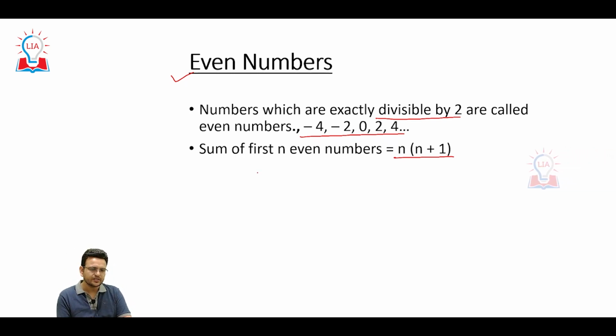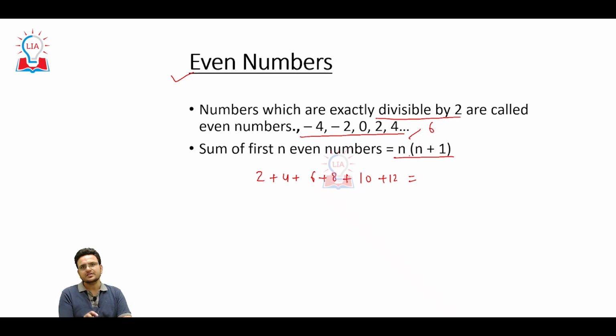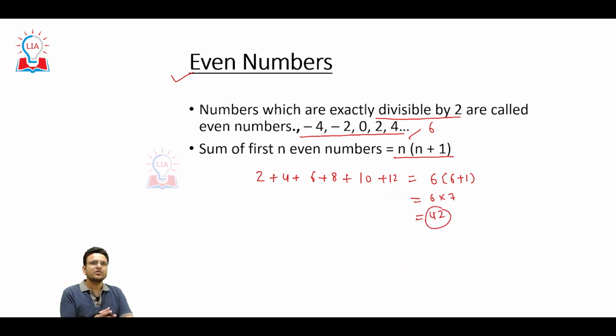So whenever the question is 2 plus 4 plus 6 plus 8 plus 10 plus 12, what is the value? Here you know n is 1, 2, 3, 4, 5, 6, so the n value is 6. We can just put this value in this formula: 6 into (6 plus 1), that is 6 into 7, which is 42. So when we want to get the sum of the even numbers, this formula can be applied.